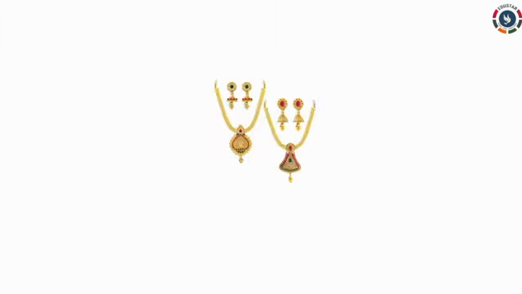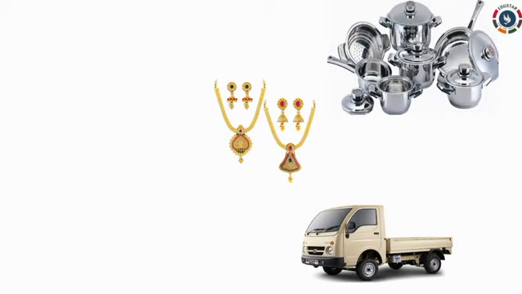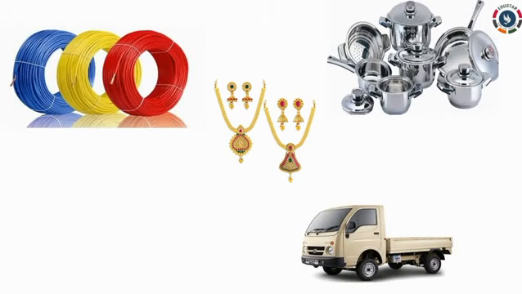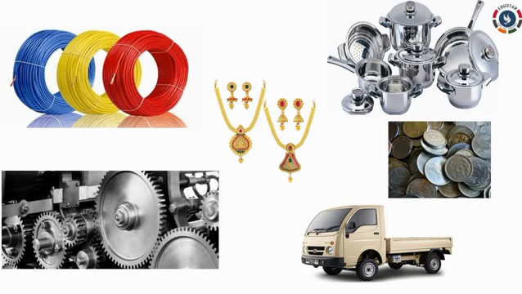Uses of metallic minerals. Metallic minerals are used for making jewelry, vehicles, utensils, coins, wires, etc. Iron, aluminium and copper are used for making utensils, coins, wires and machines. Silver, platinum and gold are used for making jewelry.